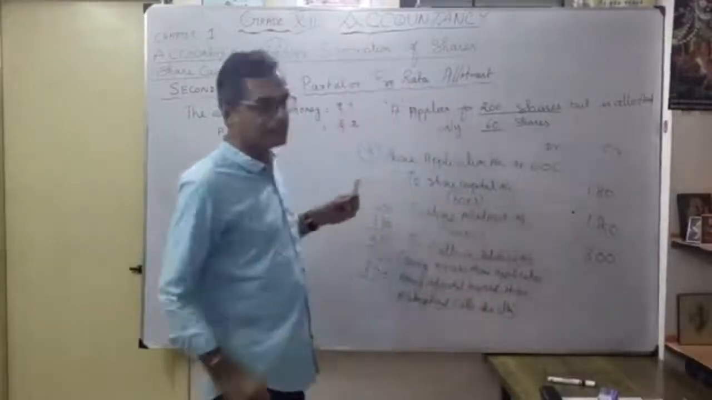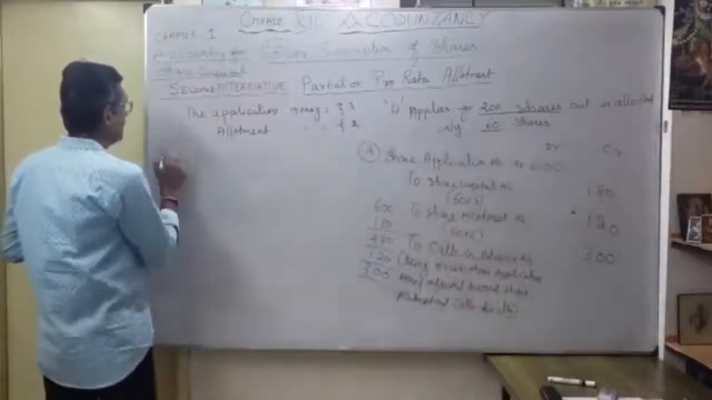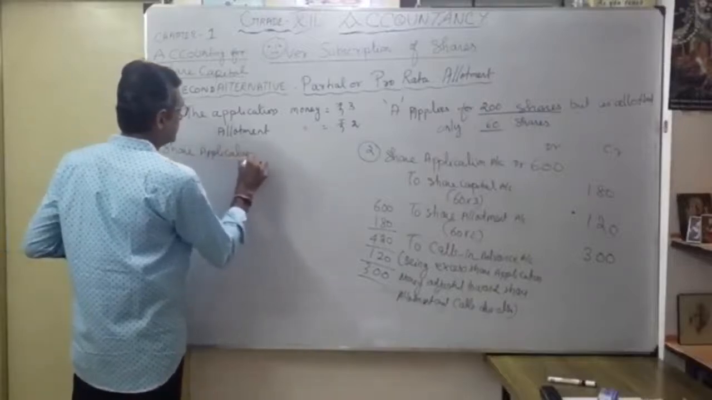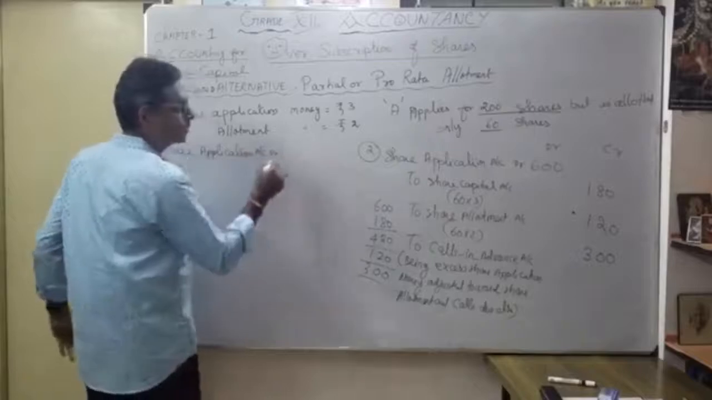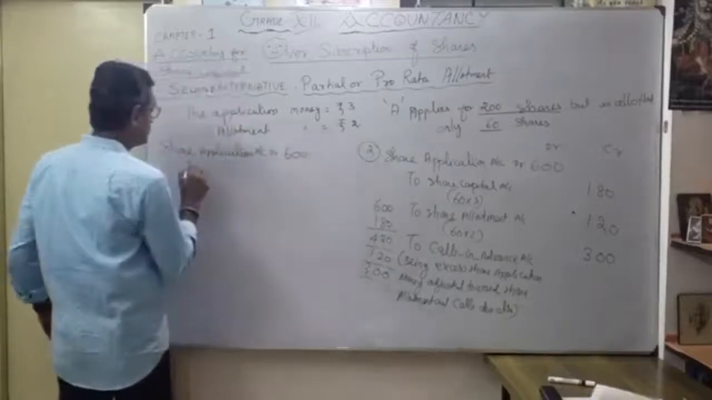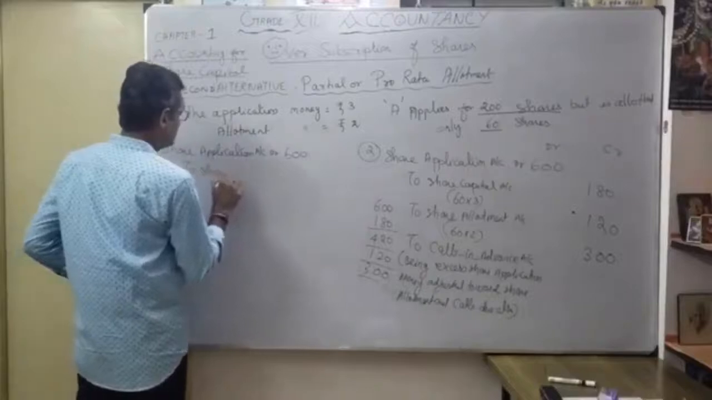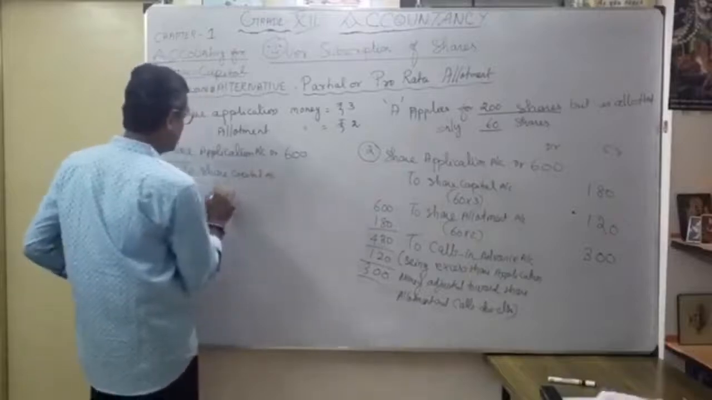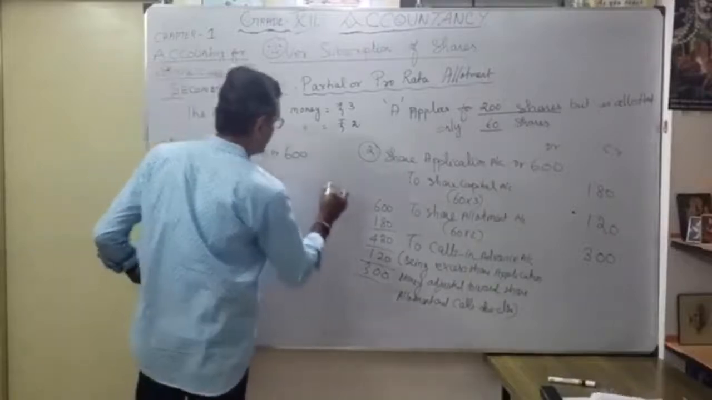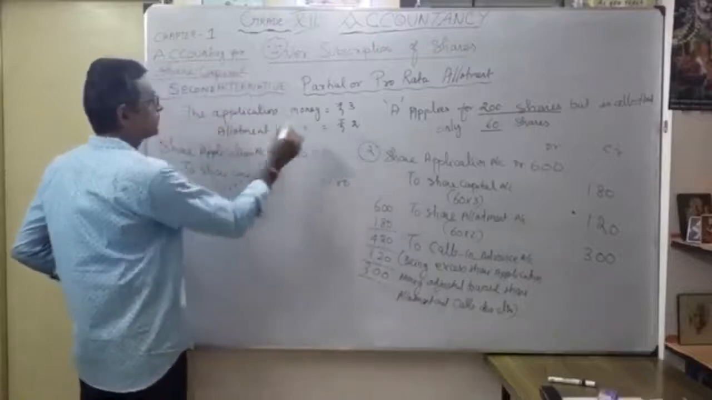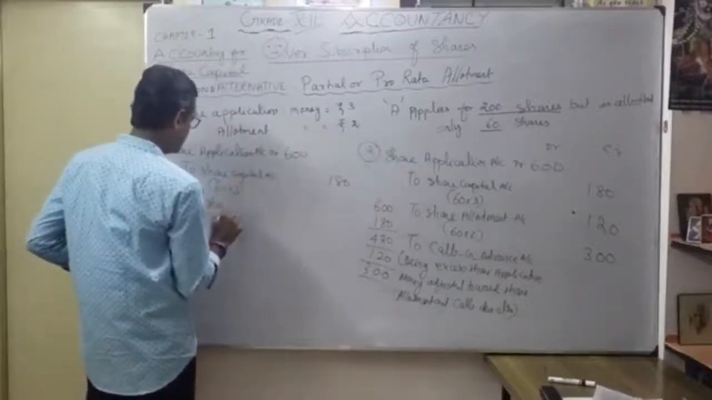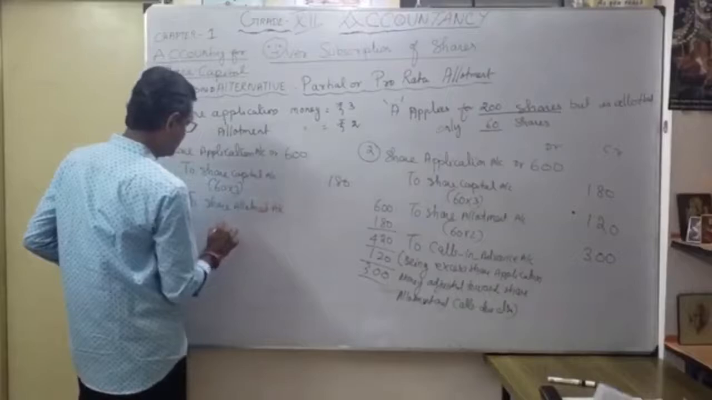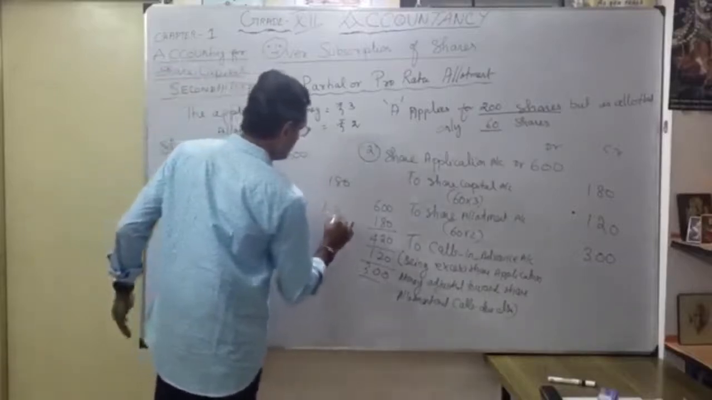But what is the next example? Same entry: share application account debit, 600. To share capital, 60 into 3, so 180. Again, I am going to utilize for the share allotment: to share allotment account, 60 into 2, so 120. So what is the balance after 600?